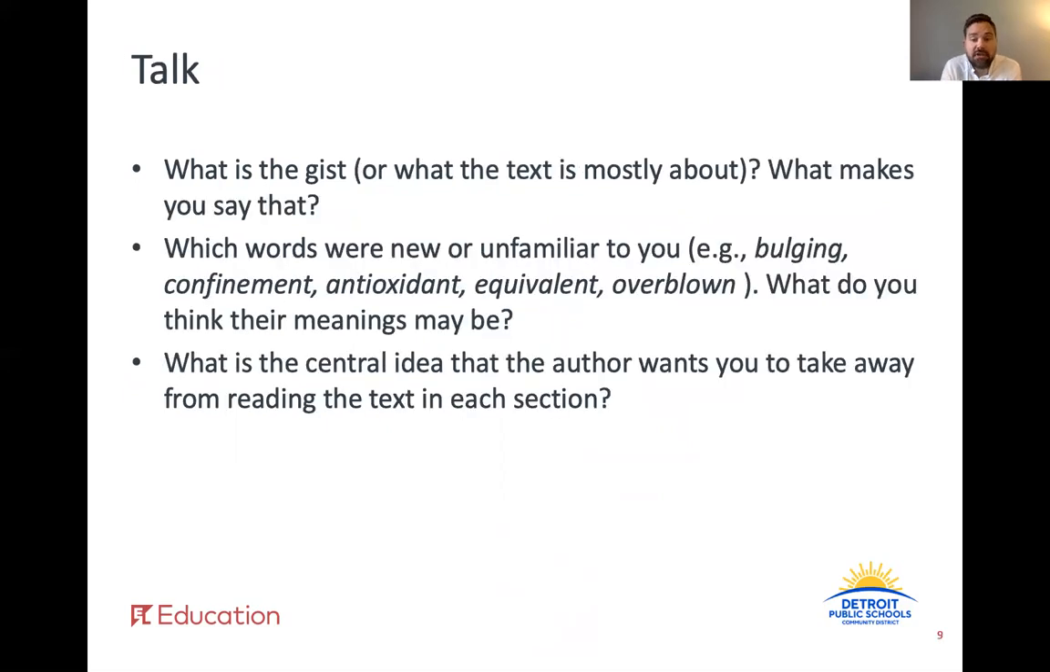Now it's time to have a discussion with your family member, caregiver, or friend. What is the gist? What makes you say that? Which words were new or unfamiliar to you? What do you think their meanings may be? I put some different words, as you see in the second bullet point where it says e.g., which means example, like bulging, confinement, antioxidant, equivalent, and overblown. Those are just some words that I pulled out. It's possible that you know them already, but you may not. So talk about them with your family member, caregiver, or friend.